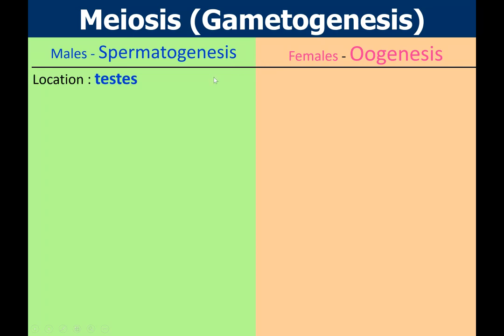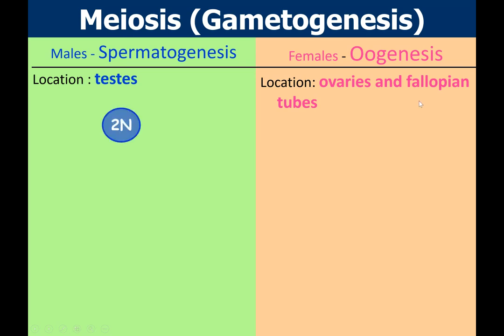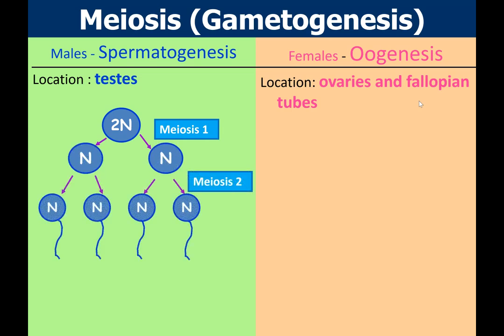Spermatogenesis is located in the testes. Oogenesis actually occurs in two places. Meiosis 1 occurs in the ovaries and meiosis 2 in the fallopian tubes if that egg is fertilized. For both, we start out with a 2N cell. Through meiosis 1, it divides into 2 haploid cells, and then for males, it divides once more, forming 4 equal